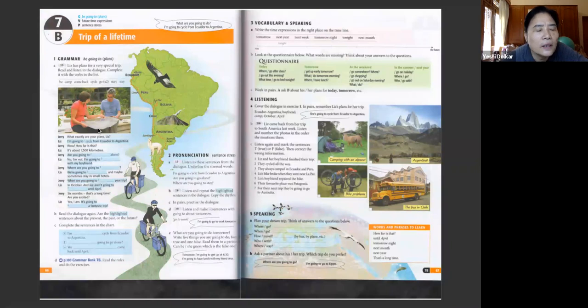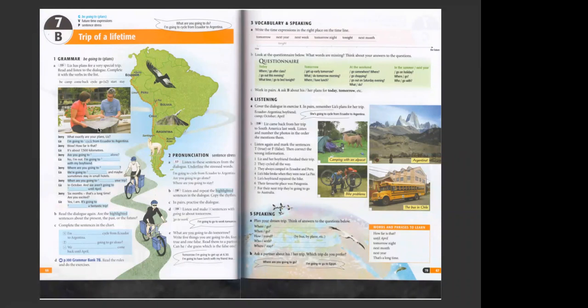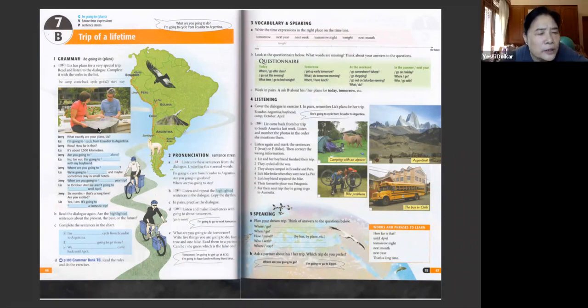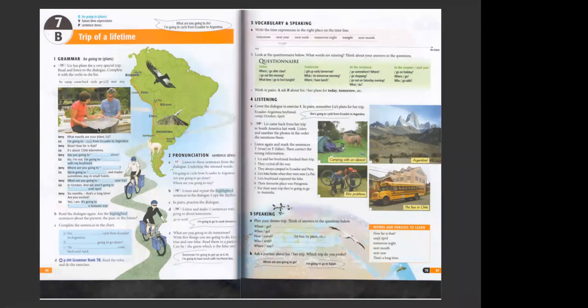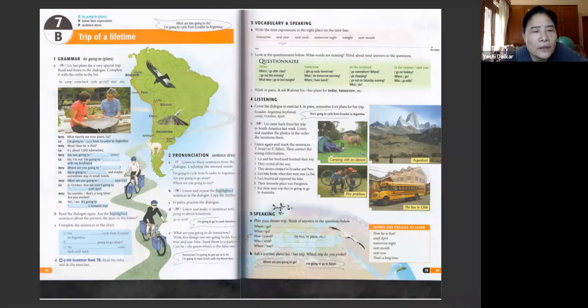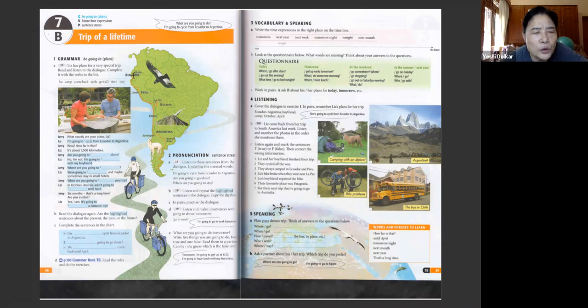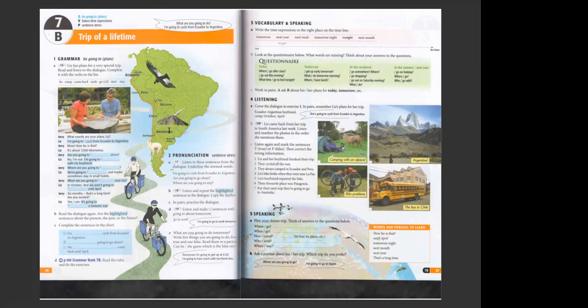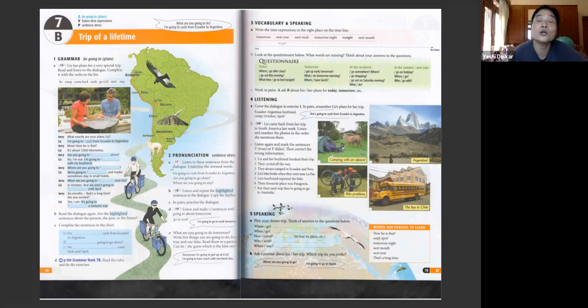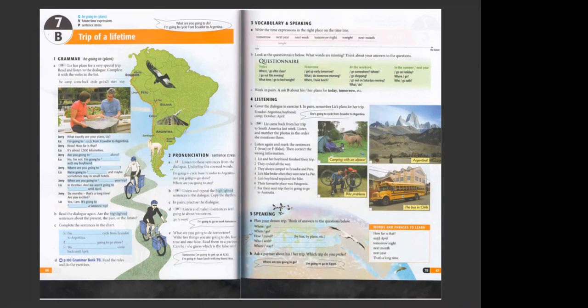7B, yeah. All right. The first is Jerry. Jerry is asking, what exactly are your plans, Liz? All right. And then Liz says, I'm going to cycle from Ecuador to Argentina. So you can see the map. This is the map of South America. Right here is Ecuador. So she's going to cycle from Ecuador to Argentina. That's a very long way. That's her plan. So she's saying, I'm going to, because it's a plan there. So I'm going to cycle from Ecuador to Argentina.